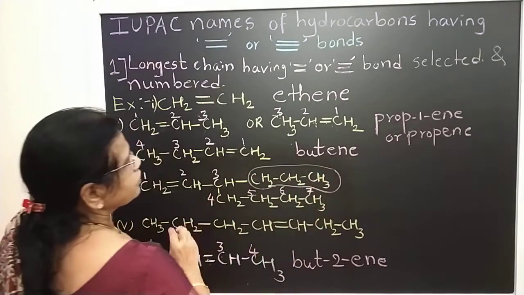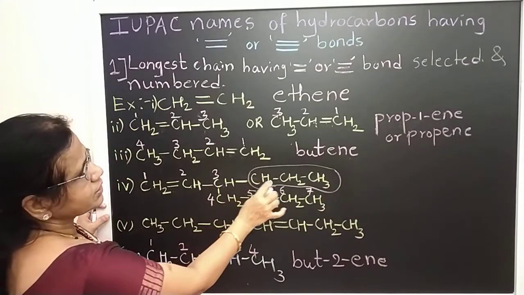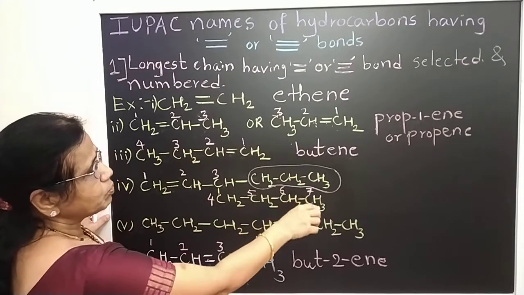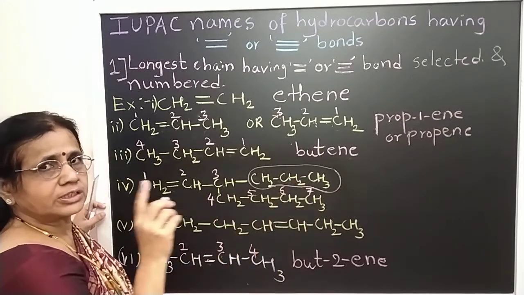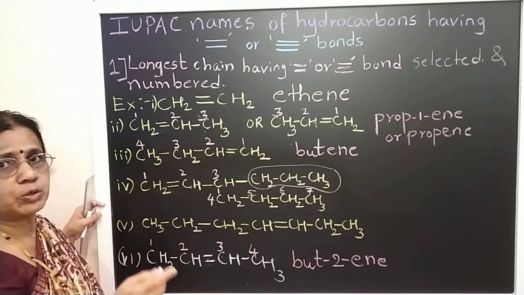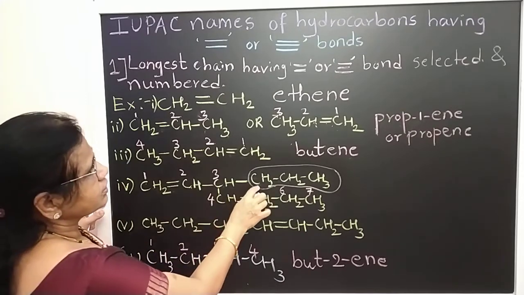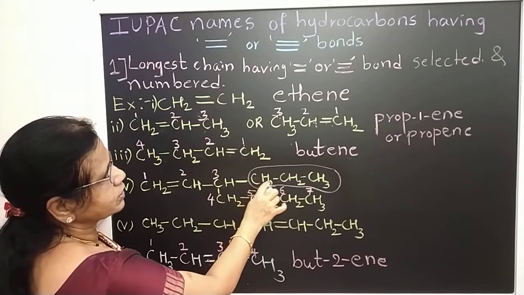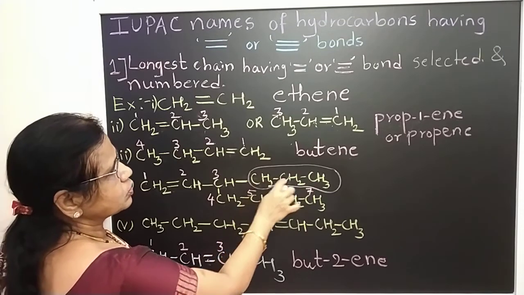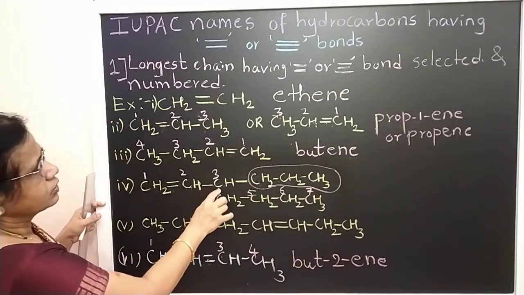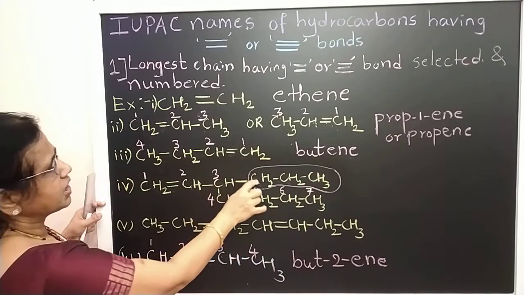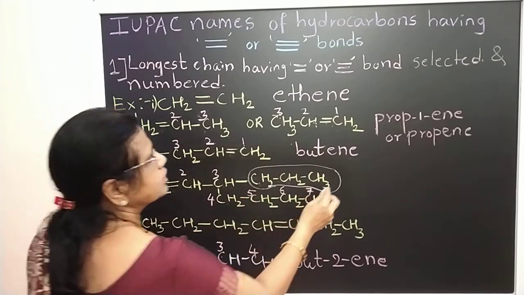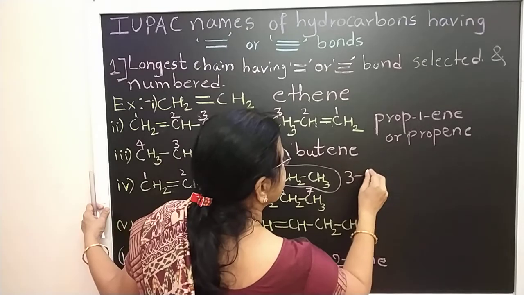Yes, this is the side chain. Can you observe? This side chain is CH2, 3 carbons, single bond. So it is propyl, a straight chain, therefore it is normal propyl. It is N-propyl. Okay. So the substituent group is N-propyl. If it is CH3, it will be methyl. If it is CH2 CH3, ethyl. CH2 CH2 CH3, N-propyl. So it is at the third position: 3-N-propyl. Then hept-1-ene. So it is 3-N-propyl hept-1-ene.